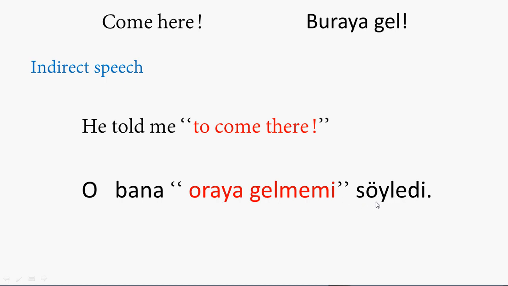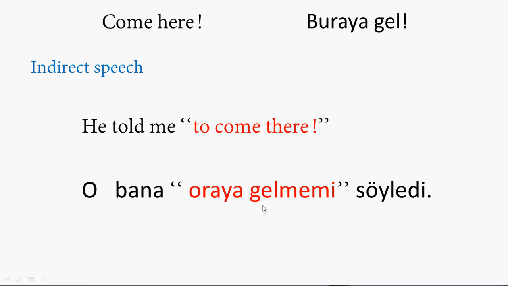Look at the last word, which is the verb in Turkish. Söyledi means "told." O bana söyledi. This is the phrase that we use in Turkish as well. O bana blah blah blah söyledi. O bana oraya gelmemi söyledi. Well, to be honest, this is "to come" and gelmemi, which is very easy.